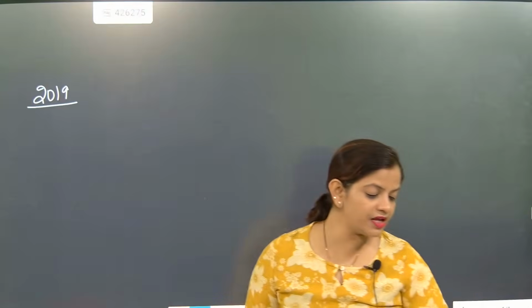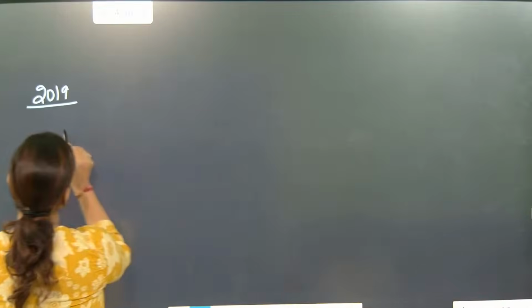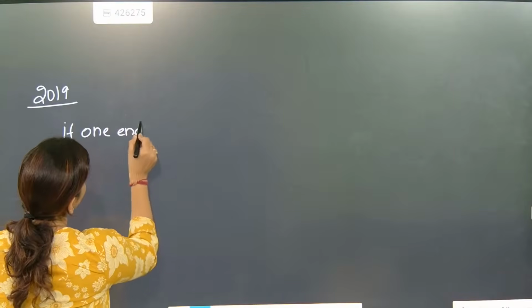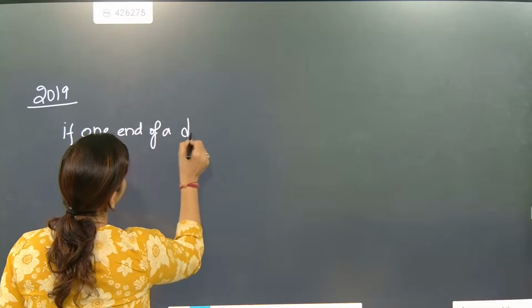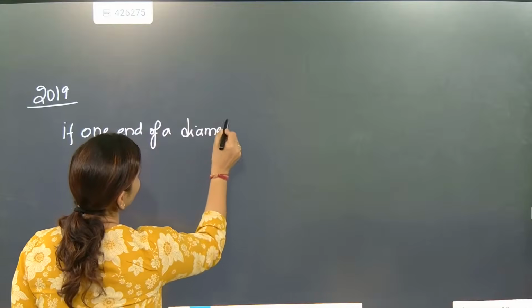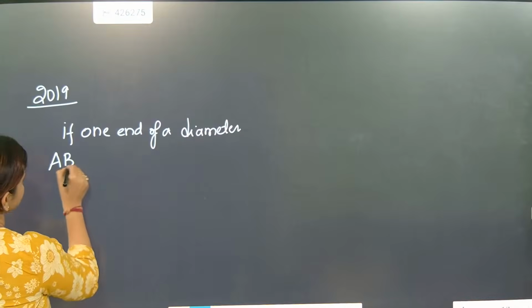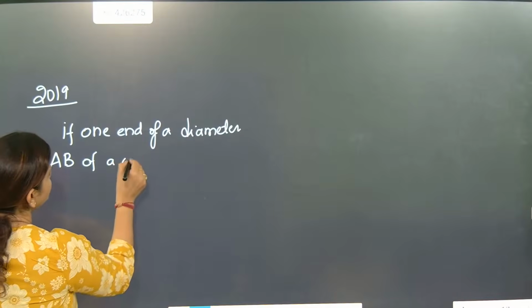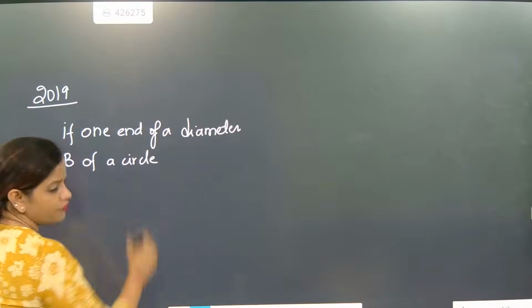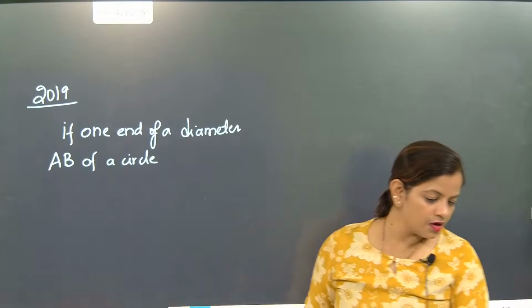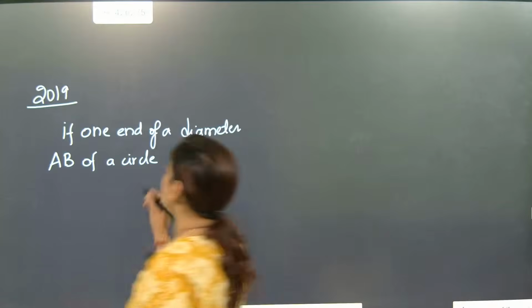Okay. Question is, if one end of a diameter AB of a circle of radius 5 centimeter.